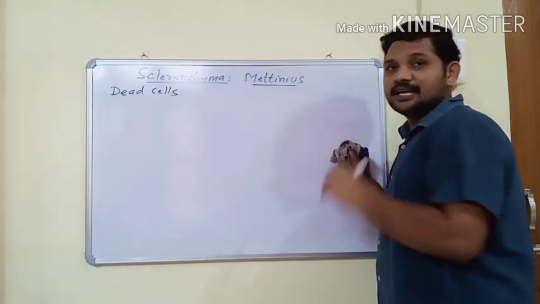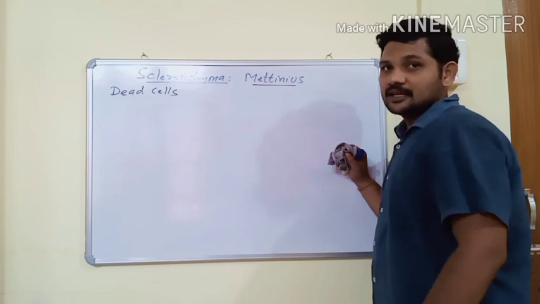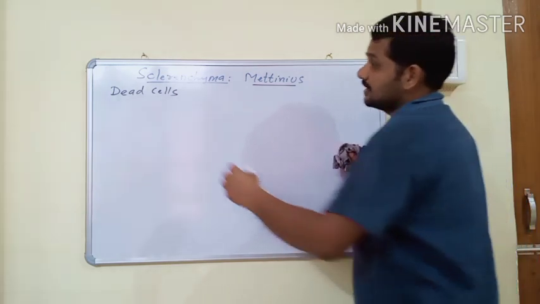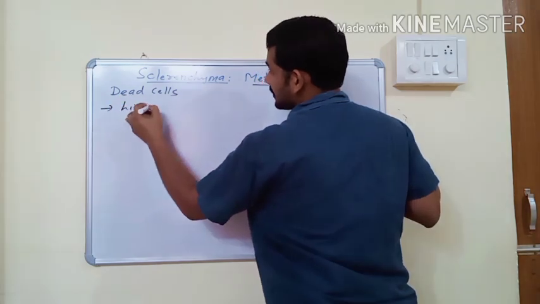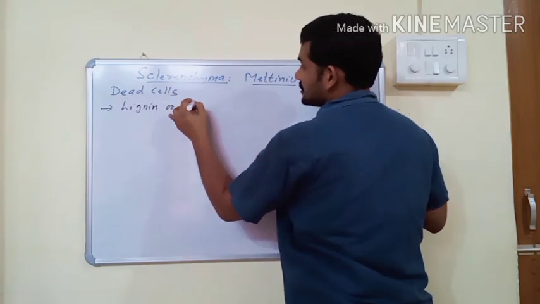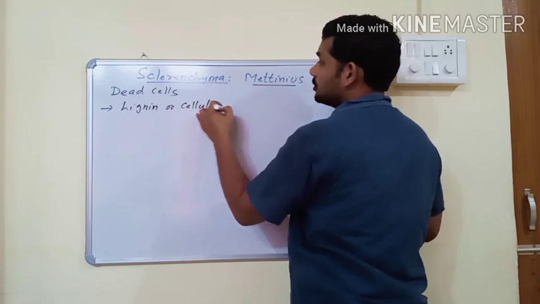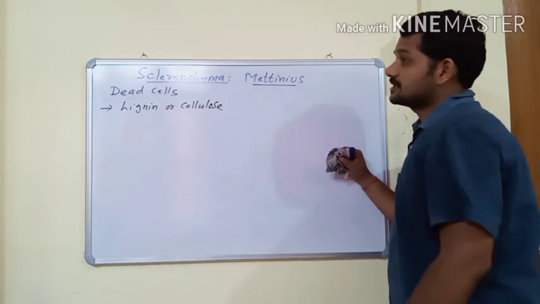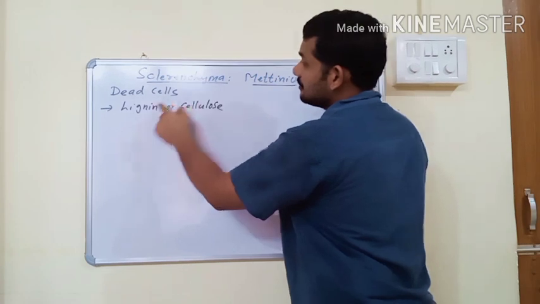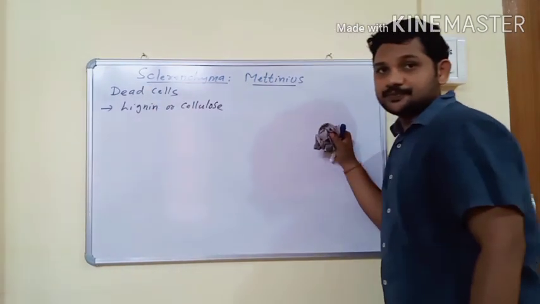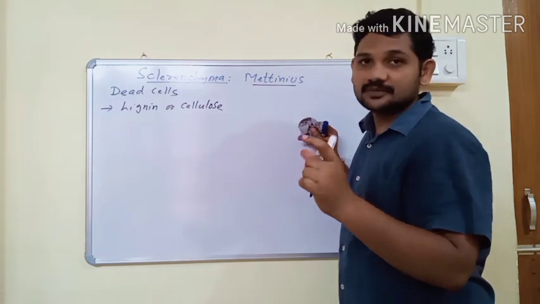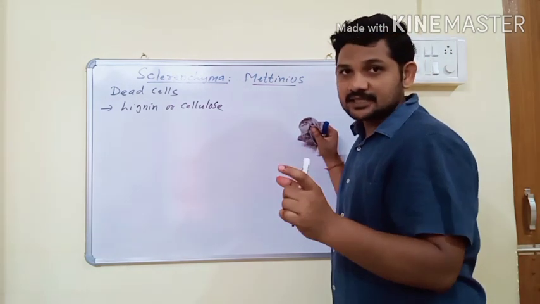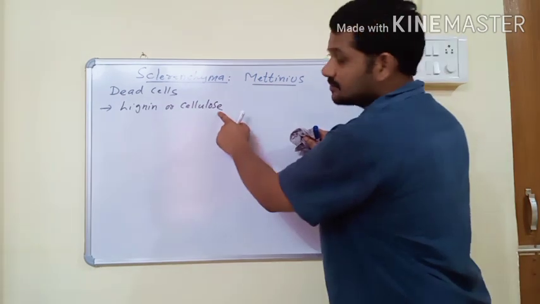If any tissue is made up of dead cells, the cell wall of the dead cell is usually made up of lignin or cellulose, or sometimes both. The cell wall of sclerenchyma is made up of lignin and cellulose. Usually the plant body is made up of two different types of cells, living and dead cells. In living cells, the cell wall is made up of cellulose.